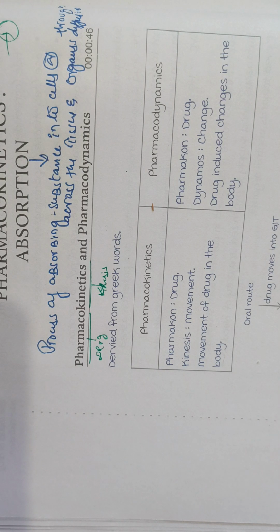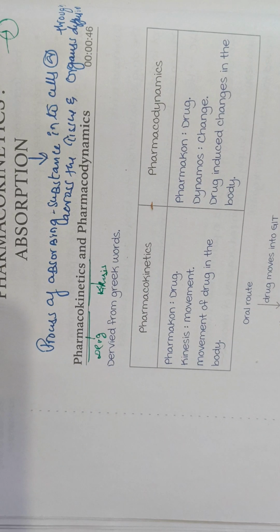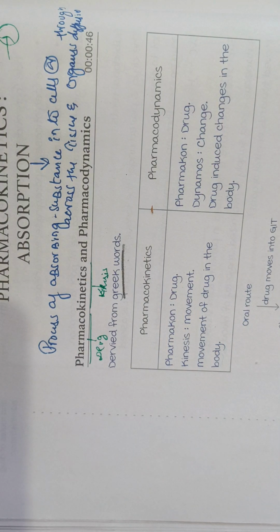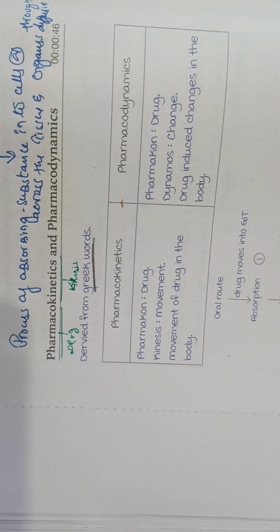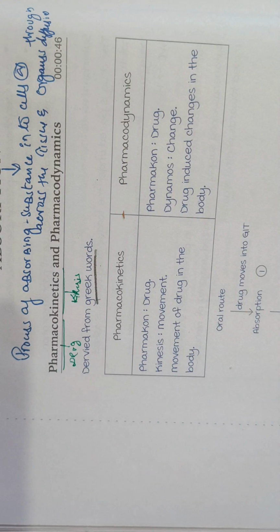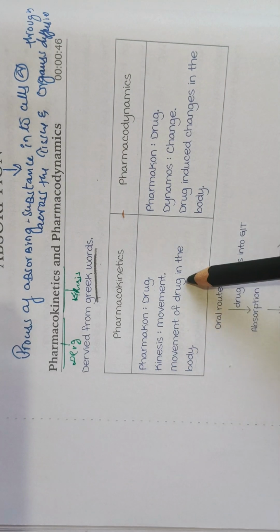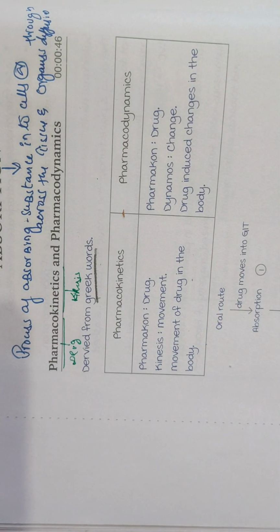The moment you take the drug inside, where the drug goes inside the body, that is kinesis. This is derived from a Greek word. Pharmacon is a drug, kinesis is the movement. Where exactly does the drug move? Movement of drug in the body.